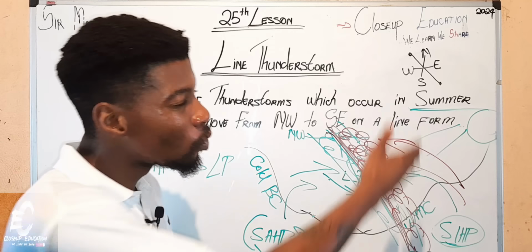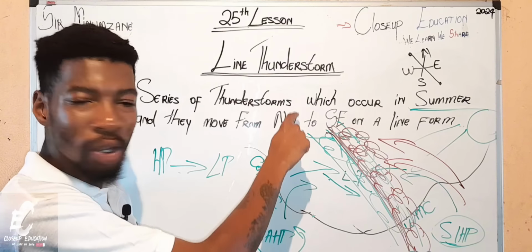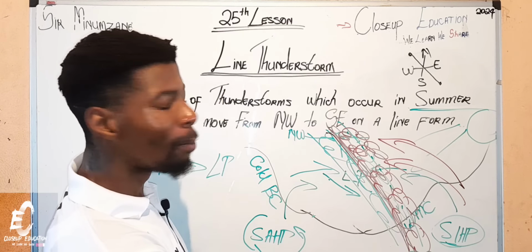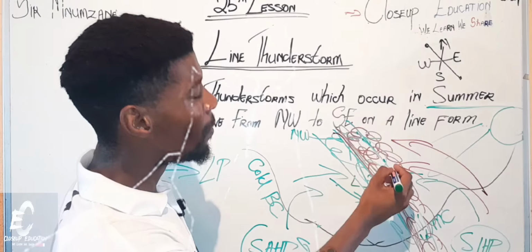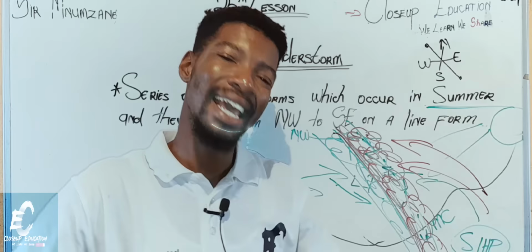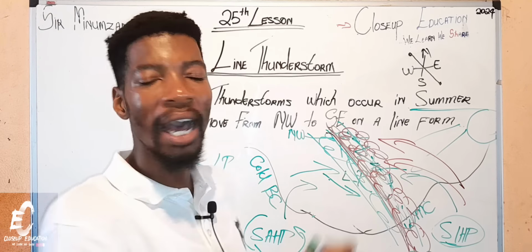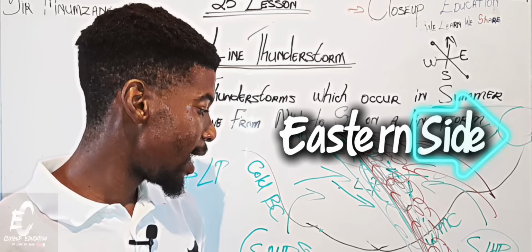You definitely have to know that it occurs during summer and how it moves, and it's a series of thunderstorms. Meaning, the cumulonimbus clouds which will be moving across the country from northwest to southeast will be throwing some lightning and heavy precipitation, and it's going to be tough. Hails, even hails, the ice will be coming through. So the eastern side of the country will be affected a lot.